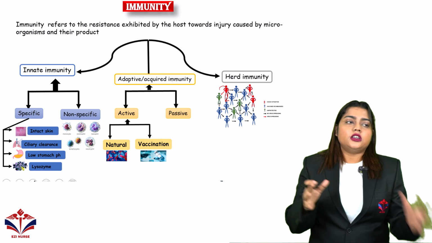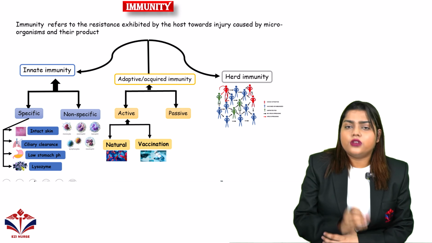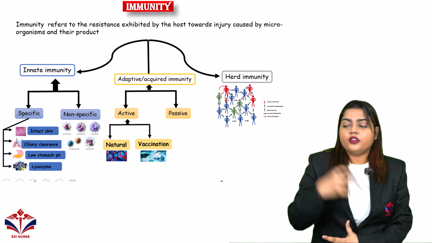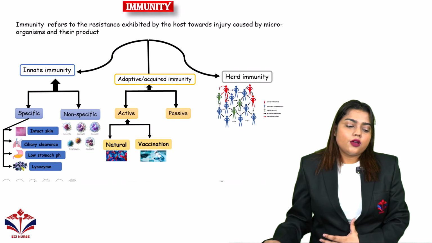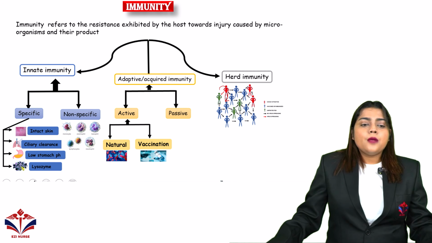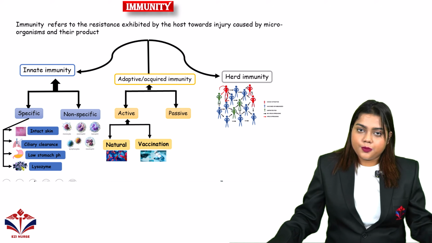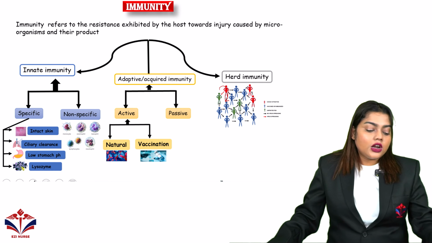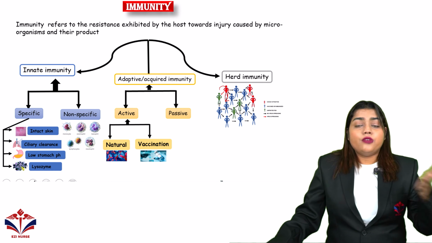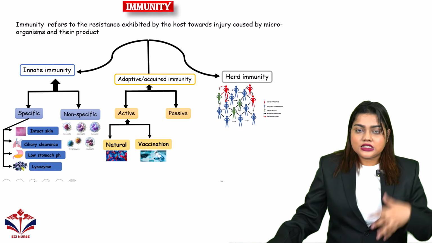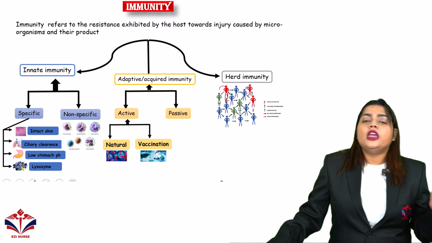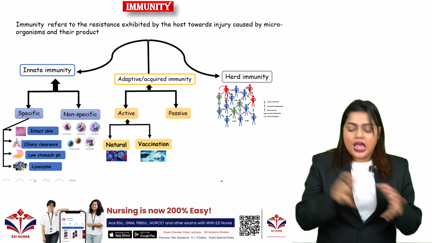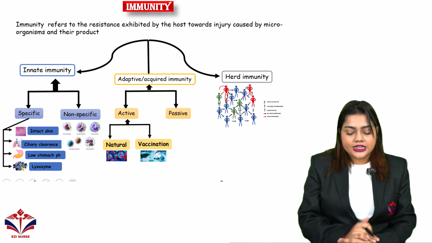Now how can I explain it? Any kind of fever you have gone through, that same thing would not occur a second time. Like for smallpox or chickenpox, if someone has already faced chickenpox, then the second time he will definitely not get it. Or if someone gets vaccinated against chickenpox or smallpox, he will not get it. So that is the difference between natural and vaccinated active immunity.